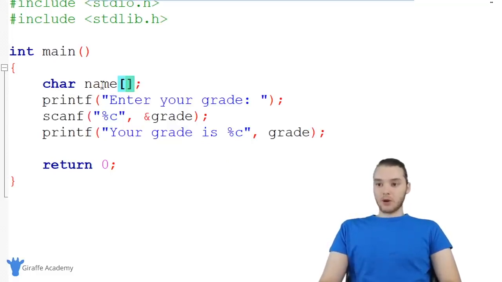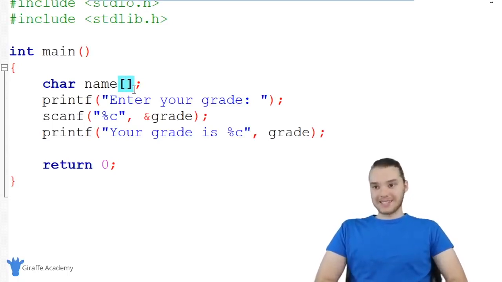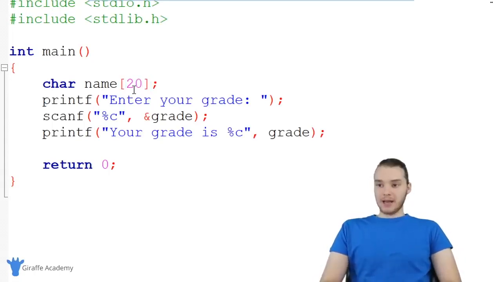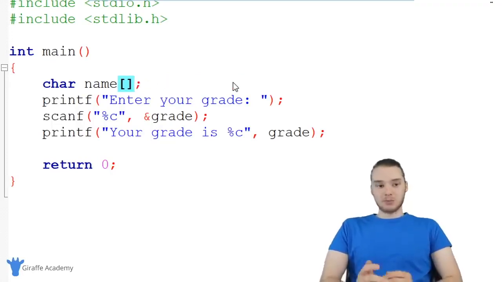And whenever we're creating a string of characters, we always need these open and close square brackets. And inside of here, I'm actually going to specify how many characters I want to be able to store inside this string of characters. So I'm just going to put 20. And in the past in this course, when we've been creating strings, we haven't put a number in there. We've basically just given this a value straight away. But in this particular situation, we're not going to be giving this variable a value right away.